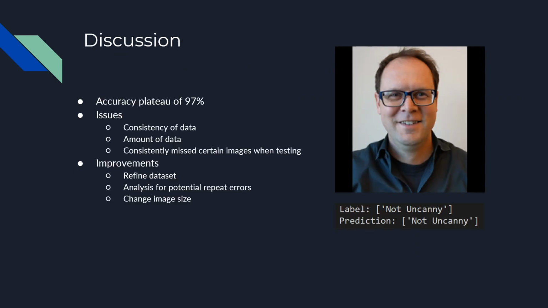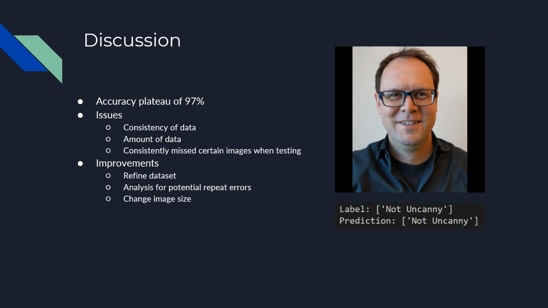In analyzing results, we noticed we had an accuracy plateau of around 97%, and that more training did not necessarily lead us to getting better results from our model. Issues we noticed that were quite frequent was that our quality and quantity of data both lacked sufficiency. Quality-wise, the image sets we used to construct our model varied heavily in what they contained. Some images were very realistic and only lacked in 1 or 2 areas for uncanny. Others may have fallen into a gray area where they were not easily identifiable characteristics-wise.